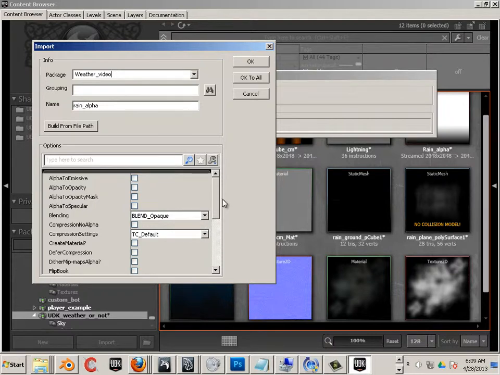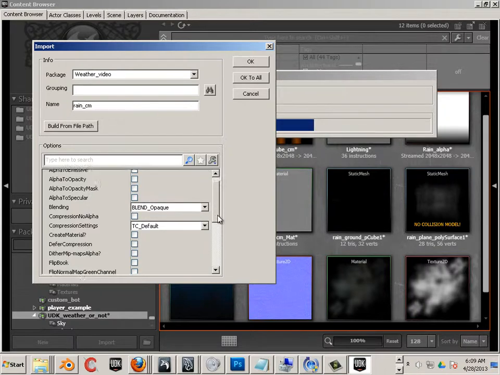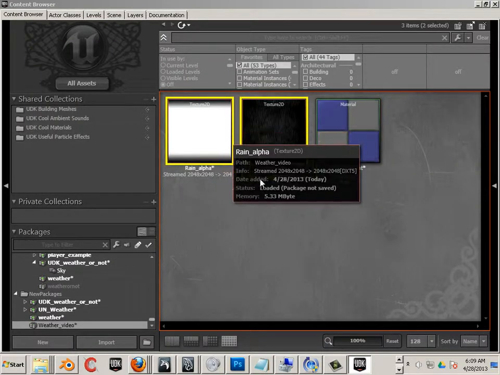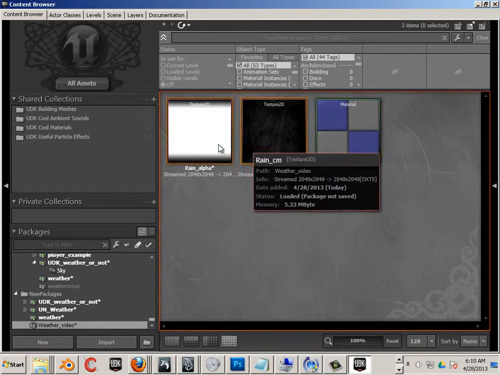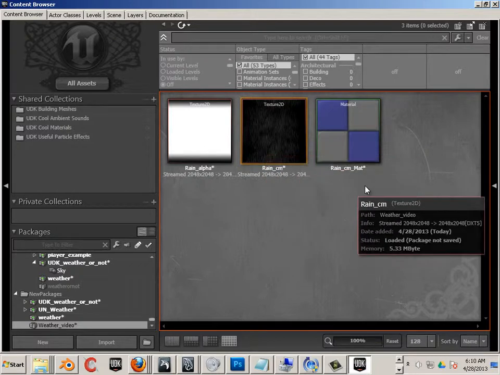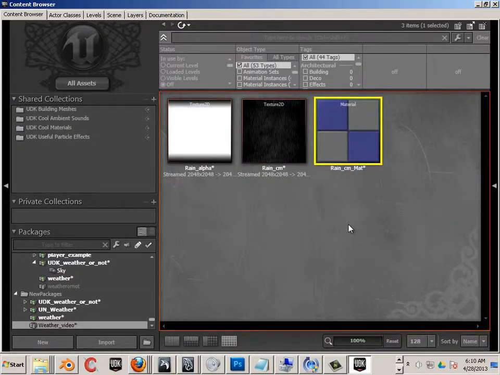Alright, and I am going to say OK to this one. In the next one, I'm going to use create material. Alright, we have our two alphas. Alpha and a kind of pseudo color map alpha. And then our material. In the next video, we'll put it all together.